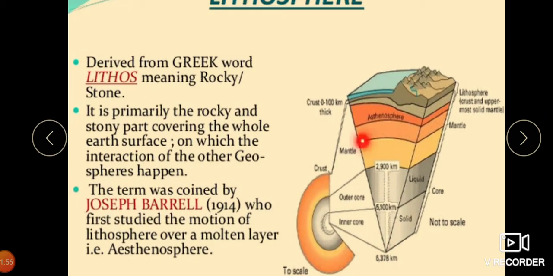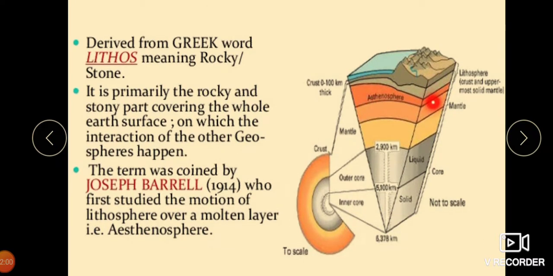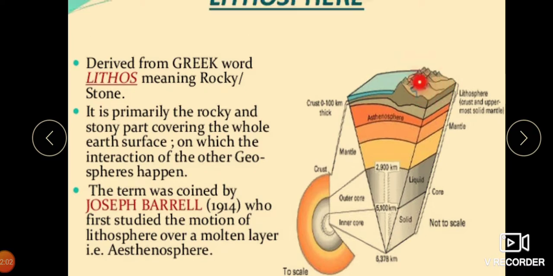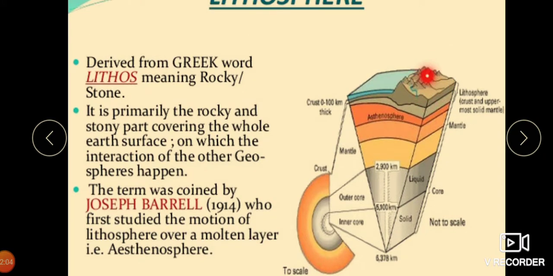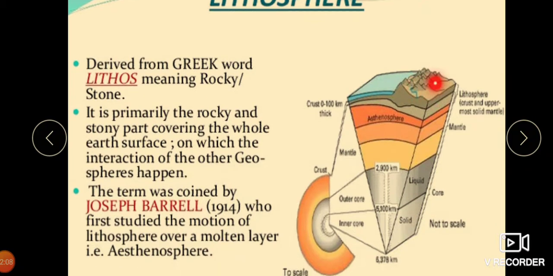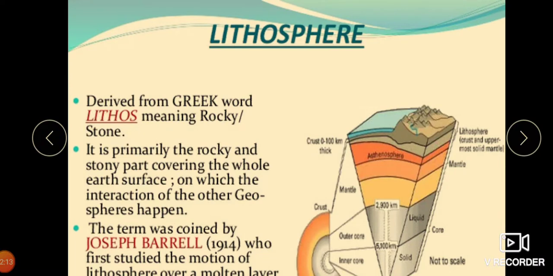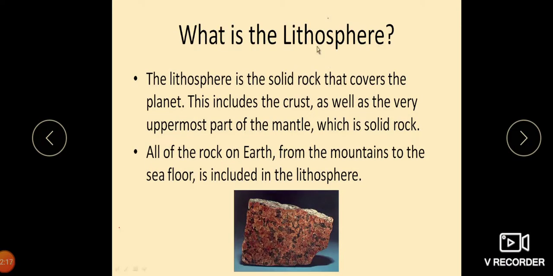You can see here, this is the atmosphere. This is the lithosphere on the top, which is found on the uppermost solid part. This is inside the earth as we go down, as we studied in the first chapter. So what is lithosphere? The lithosphere, children, is the rocky outer part of the earth.